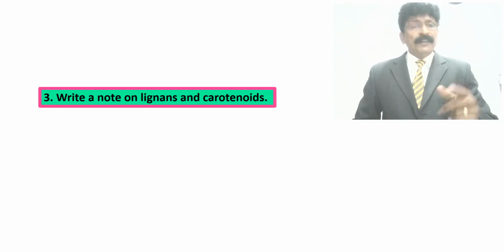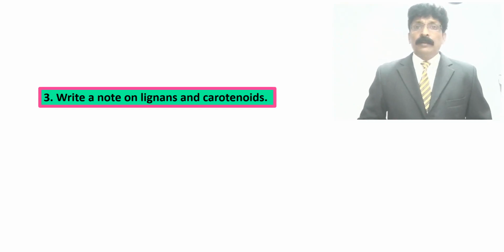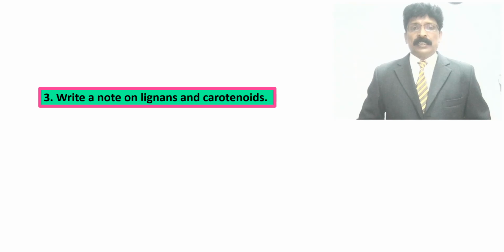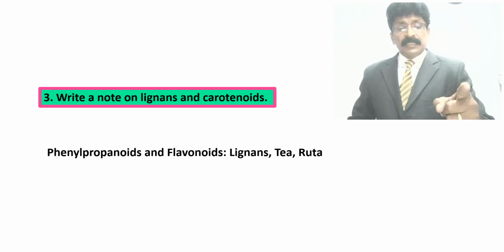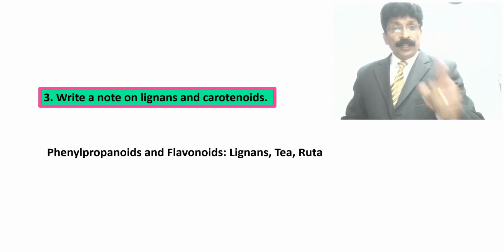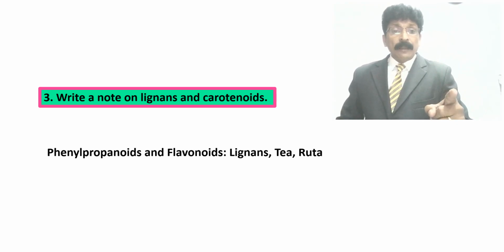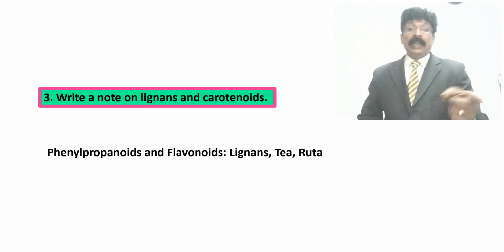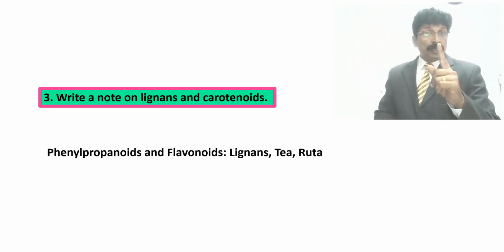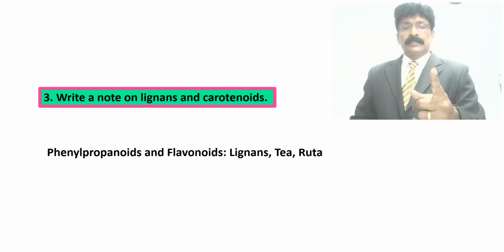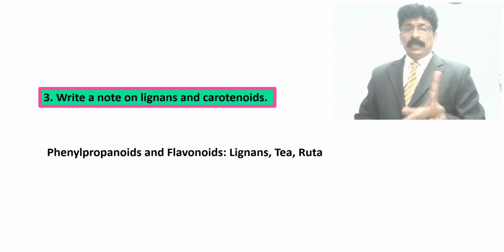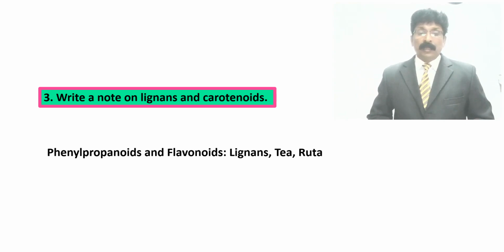First we will discuss: write a note on lignans and carotenoids. Lignans come in chapter number 4 or 5, the unit on phenylpropanoids and flavonoid derivatives. First one, lignans, then tea, rue. But today we will discuss lignans.